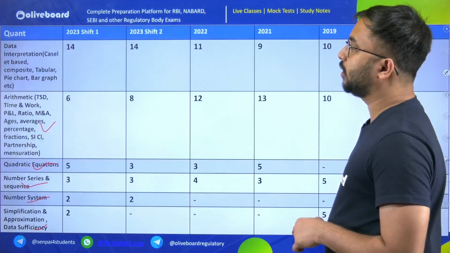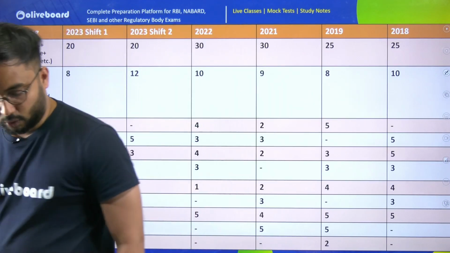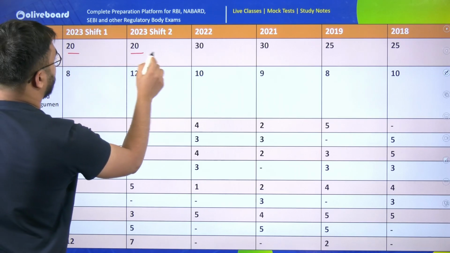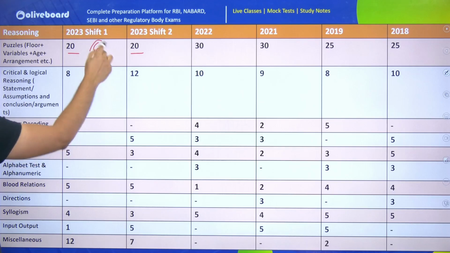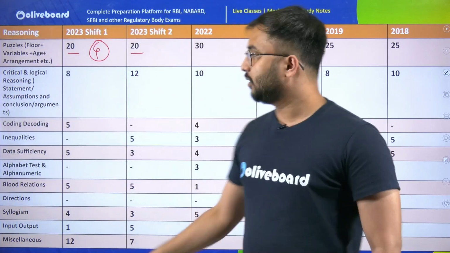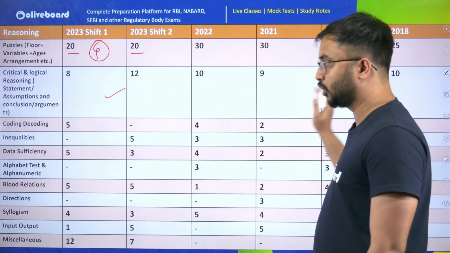If I show you the overall mark distribution for reasoning, this is the mark distribution for reasoning. Almost 4 questions are asked in your reasoning. And if you see the reasoning puzzles question, here 20 questions. So it means that 4 paragraphs were asked and each paragraph had 5 questions. Then when you look at critical and logical reasoning, this also has a good proportion of weightage.